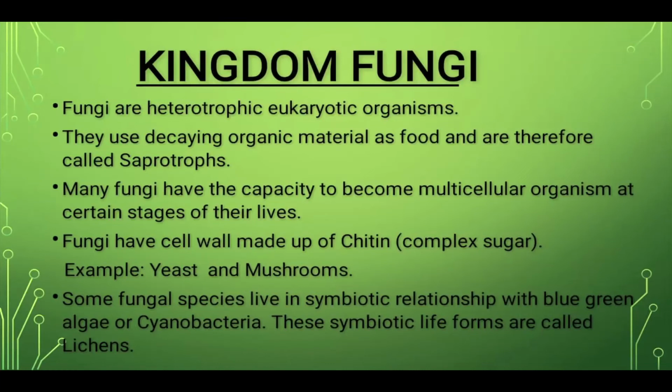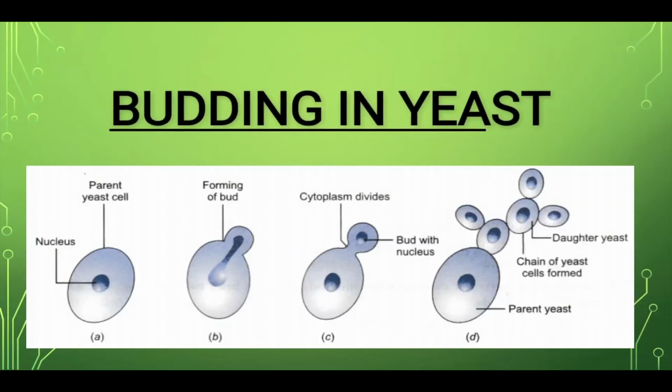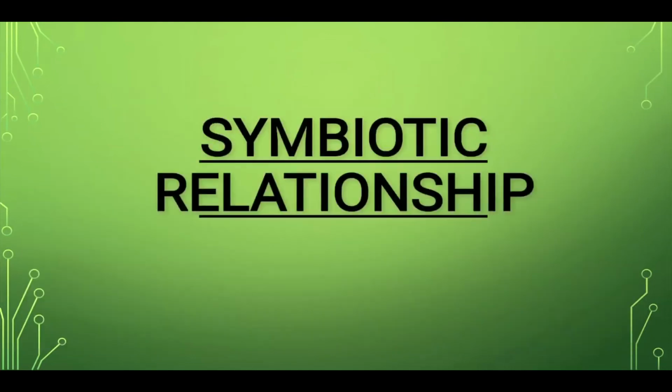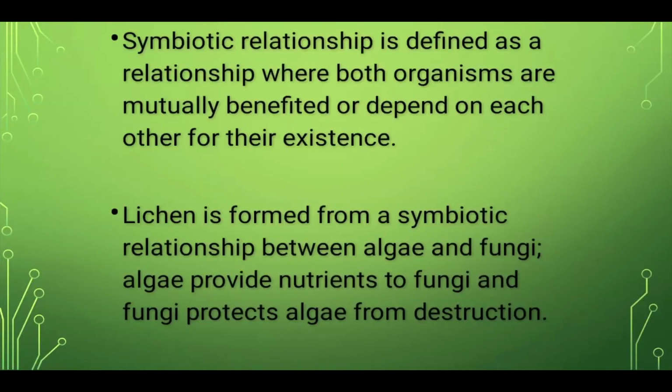These fungi also have the capacity to go and live in a symbiotic relationship where both the partners are mutually benefiting each other, like lichens. Now we will be discussing about the symbiotic relationship. Symbiotic relationship is defined as a relationship where both organisms are mutually benefited or dependent on each other for their existence. Lichen is formed from a symbiotic relationship between algae and fungi. Algae provides nutrients to fungi, and fungi protects algae from destruction.